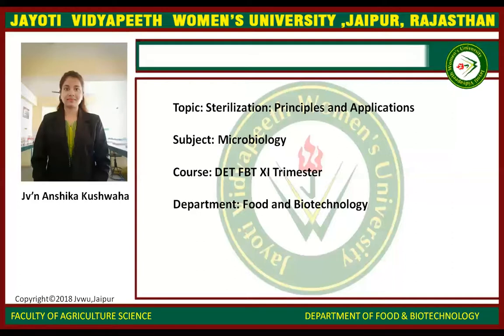Next is moist heat sterilization. Its instrument is the autoclave. In the heating process in an autoclave, saturated steam under pressure is allowed to penetrate through materials for 15 minutes at a temperature of 121 degrees Celsius.